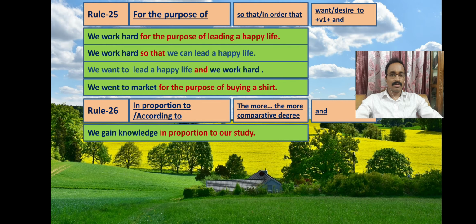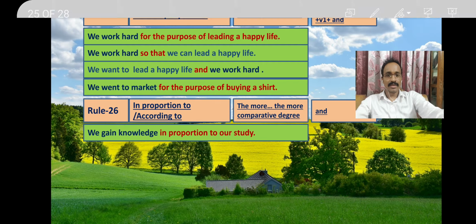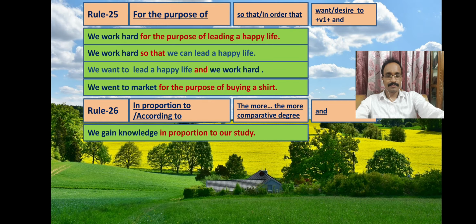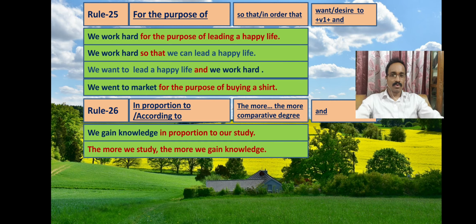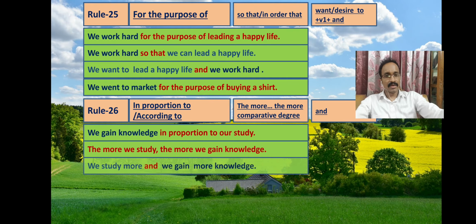See the example. We gain knowledge in proportion to our study. Now how to make it a complex sentence? We will use the more. So the more we study, the more we gain knowledge. And to make it a compound sentence, we will use and. We study more and we gain more knowledge.